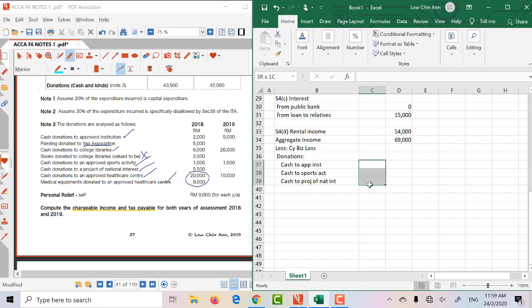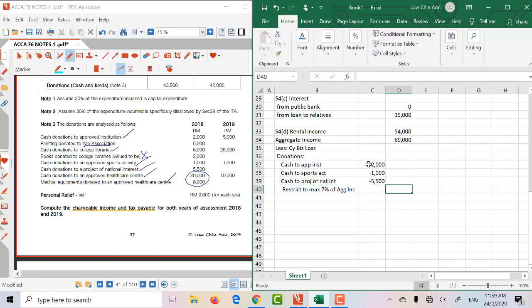Now these three donations will be restricted to 7% of your aggregate income. Now what we can do is this way: 2,000, then the sports is 1,000, and the cash to national interest is 5,005. Now then we restrict to maximum 7% of aggregate income.